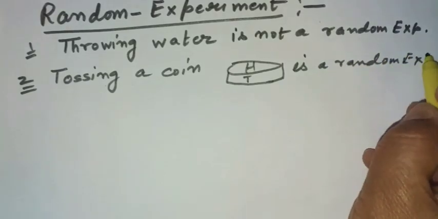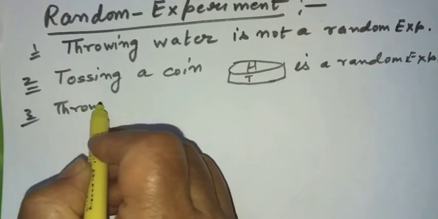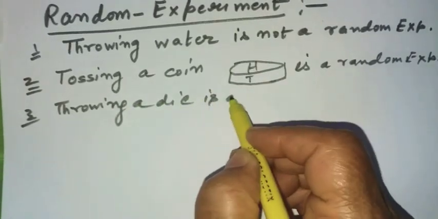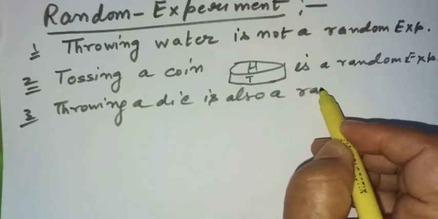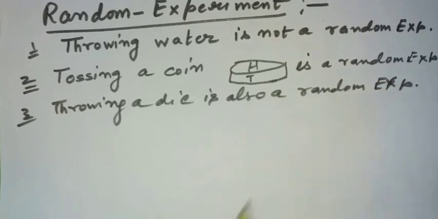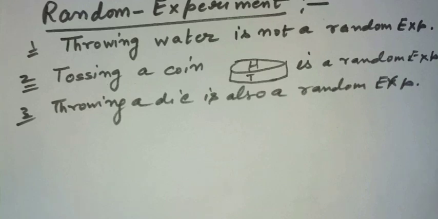Similarly, we know that throwing a die is also a random experiment. Why is it a random experiment? Because when you throw a die, it is not known which face will show up, which number will show up, 1, 2, 3, 4, 5 or 6. It is not predetermined. Moreover, it has got more than one outcome. So these types of experiments are called random experiments.